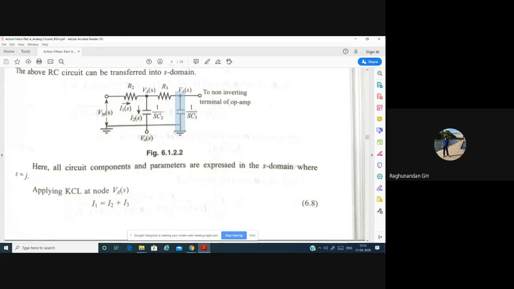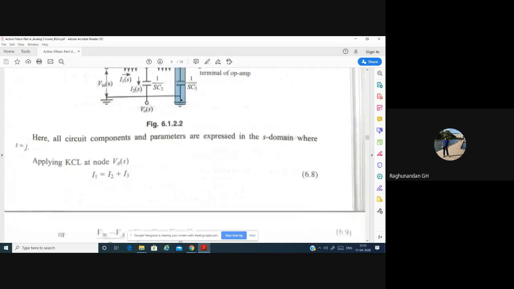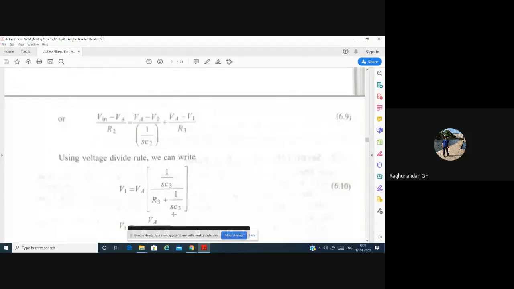The voltage across V1 is the voltage we have across this part. You can see that all these are parallel branches, connected in parallel format. When it is in parallel branch format, obviously we have to apply voltage divider rule to find the voltage across a particular branch. The voltage V1 is the same voltage we have across this capacitor. So in order to find the voltage across V1, we apply voltage divider rule.